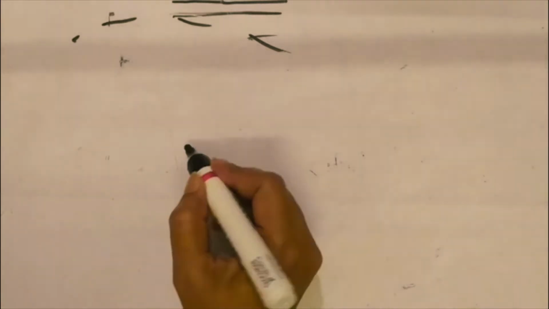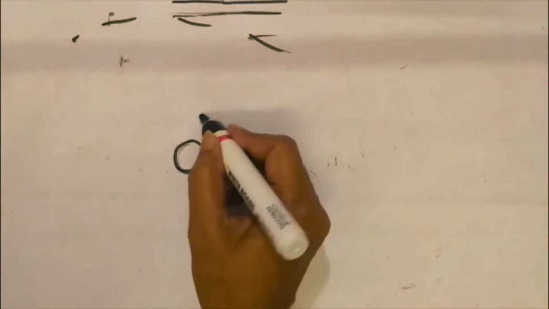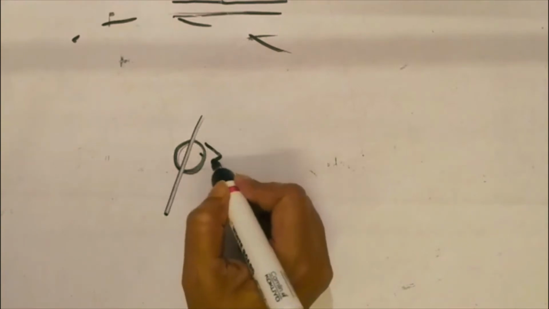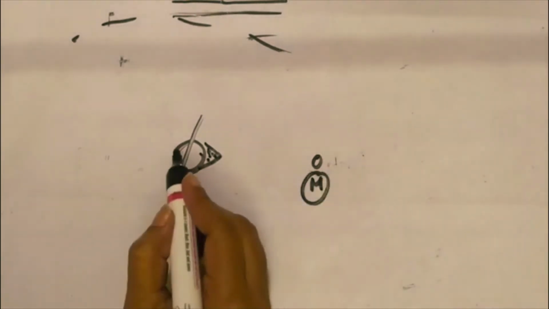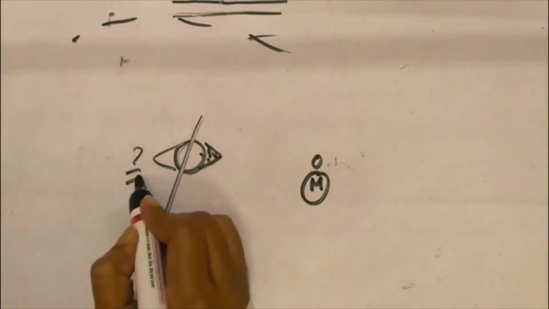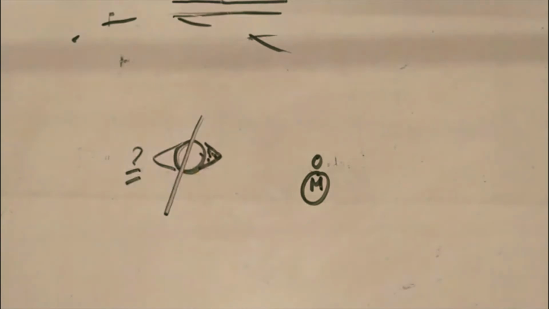Why is the ocean swelling in the direction just opposite to the moon? What is the basic reason or basic fact behind that? Before going to that fact, two things are very important. This is the earth's surface, and in that direction water is swelling due to the attraction of the moon. And why is that part of the earth swelling? This is the basic question.